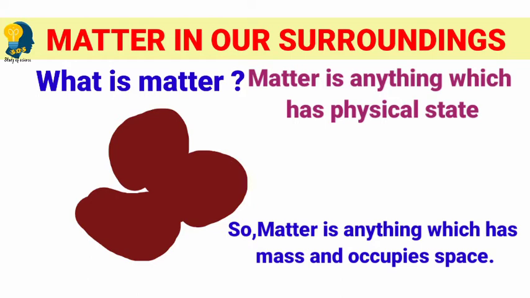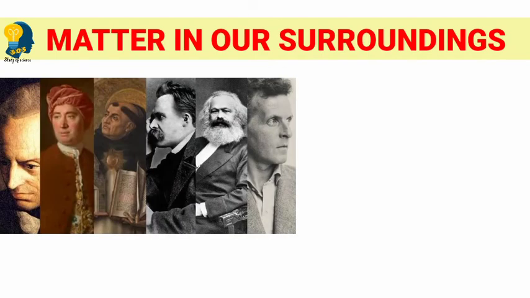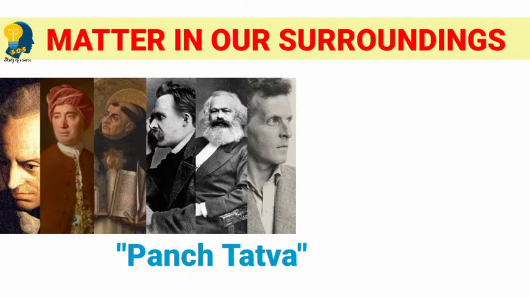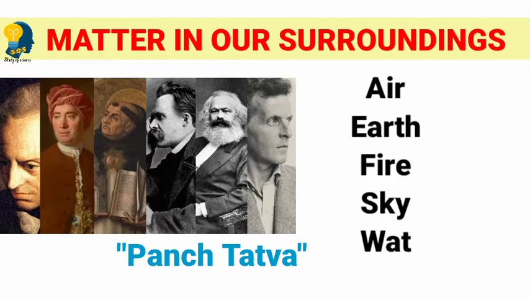Understood? Right. Students, the early Indian philosophers or scientists classified matter into 5 basic elements. It was called Panchatattva. The Panchatattva are air, earth, fire, sky and water. These are called Panchatattva.